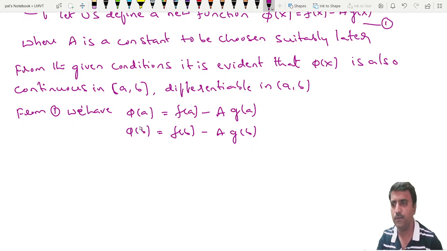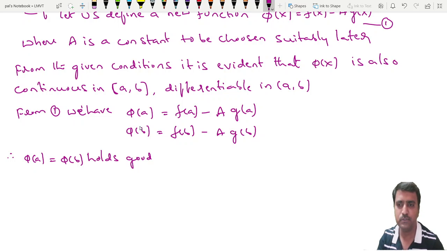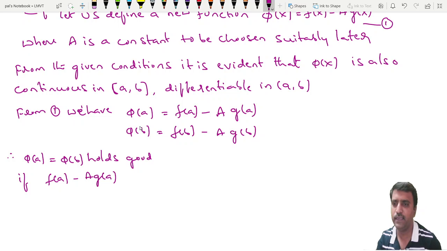Therefore, if you take that phi of a is equal to phi of b, then what happens? For the condition phi of a equals phi of b to hold good, when does it happen? It holds good if the left hand sides of these two expressions are the same only when the right hand sides are the same. So it is the same if f of a minus a into g of a is equal to f of b minus a into g of b.